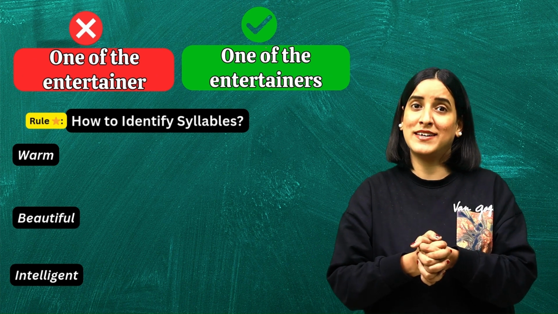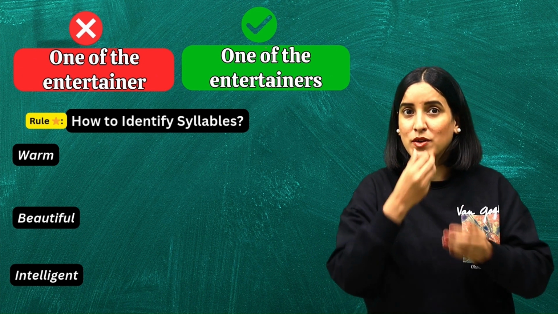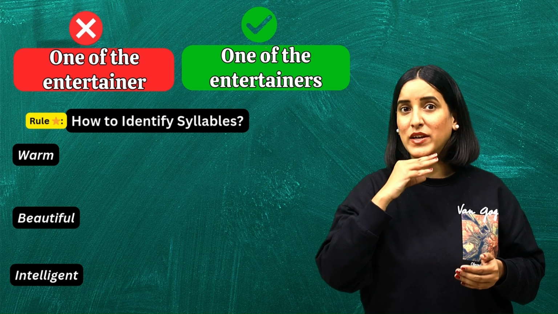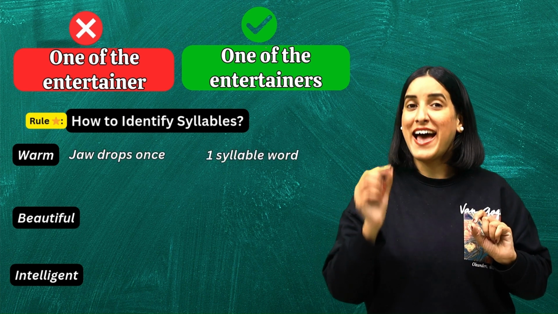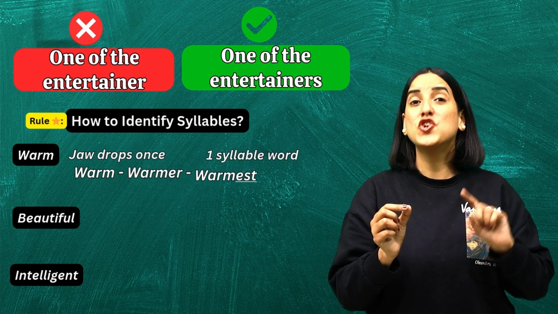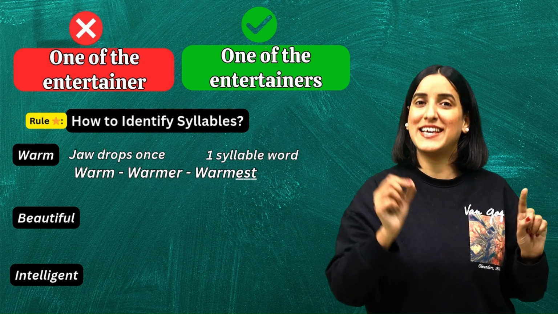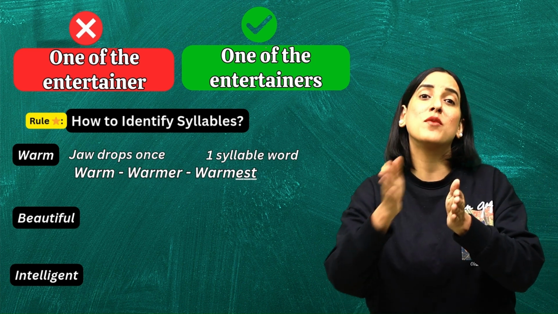So let's say this word warm. It's a small word, warm. My jaw is dropping down only once. So it's a one syllable word. And in this one, I will not use most, but I will use est. So I'll say that she is the warmest girl.